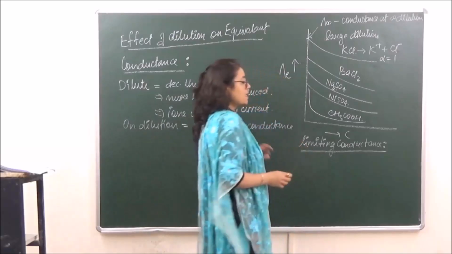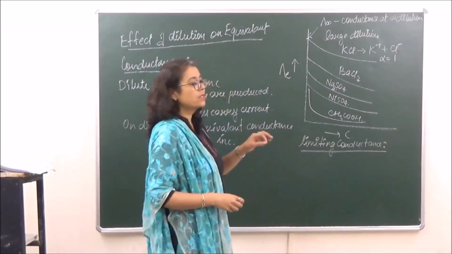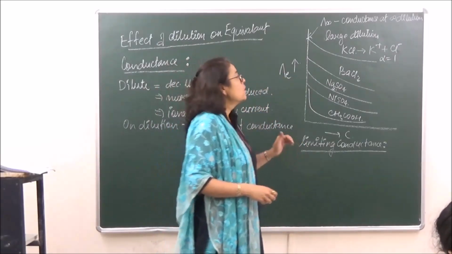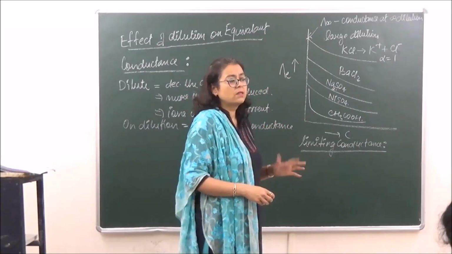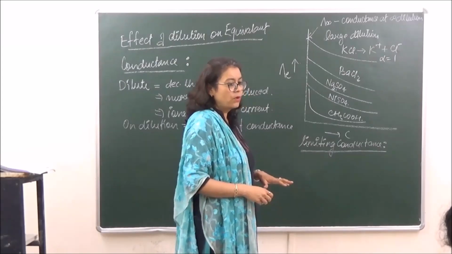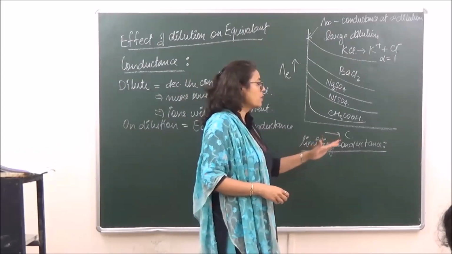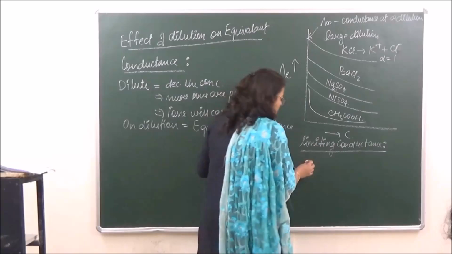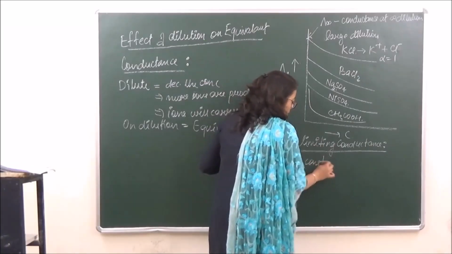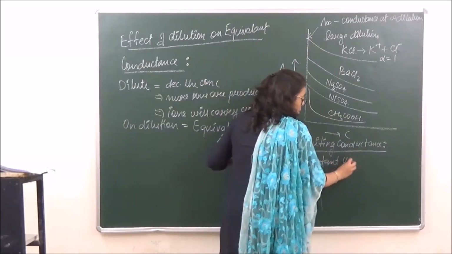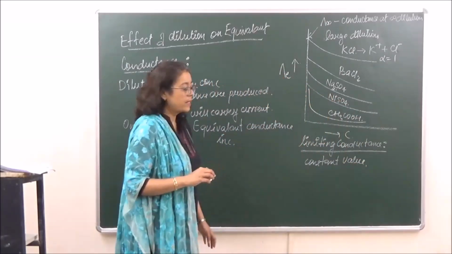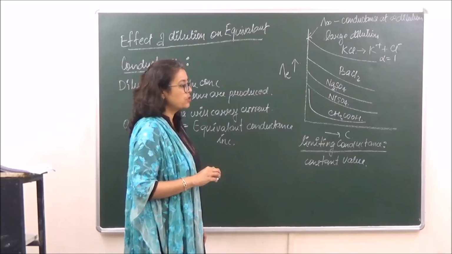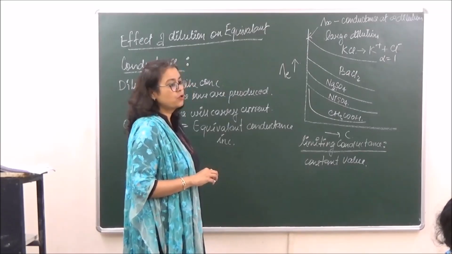Limiting conductance is the same value of conductance which does not change even when we are diluting the solution more. It takes a constant value.